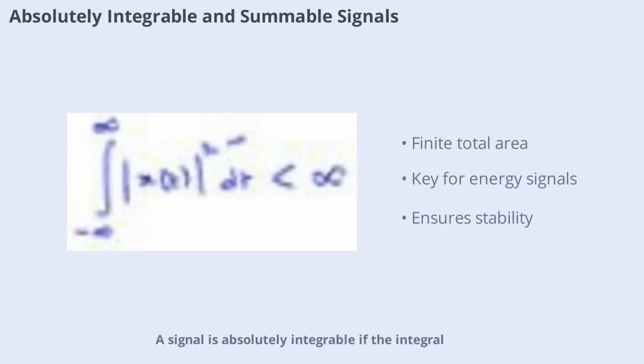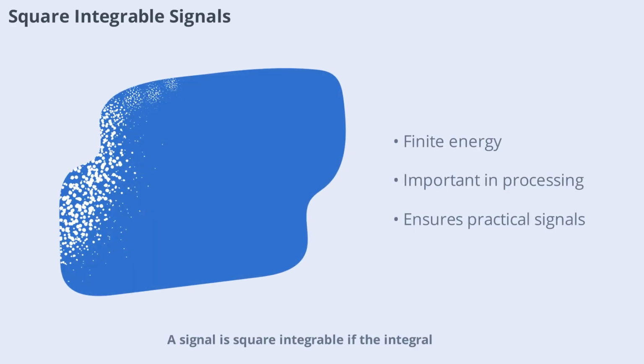A signal is absolutely integrable if the integral of its absolute value over all time is finite. This property ensures that the signal's total area is limited, which is important for certain mathematical analyses. Similarly, a discrete signal is absolutely summable if the sum of its absolute values is finite. These properties are essential for energy signals and system stability. A signal is square integrable if the integral of the square of its absolute value is finite. This property is important for signals that represent energy, as it ensures the total energy is limited. Square integrability is a key requirement in many signal processing and communication systems.